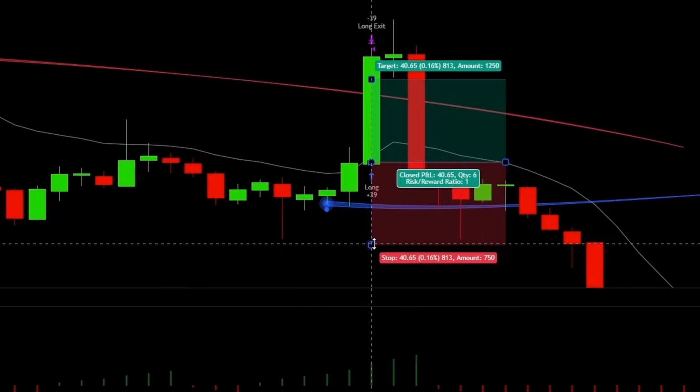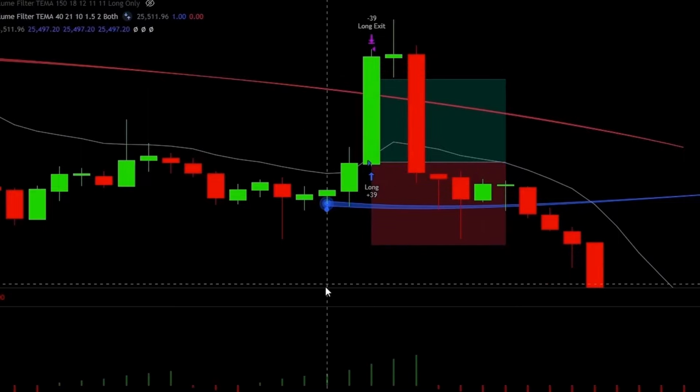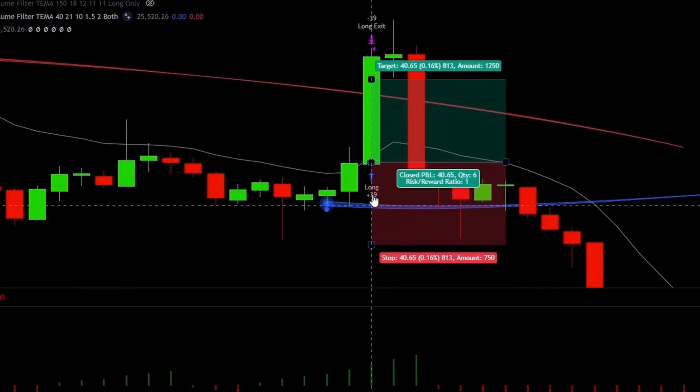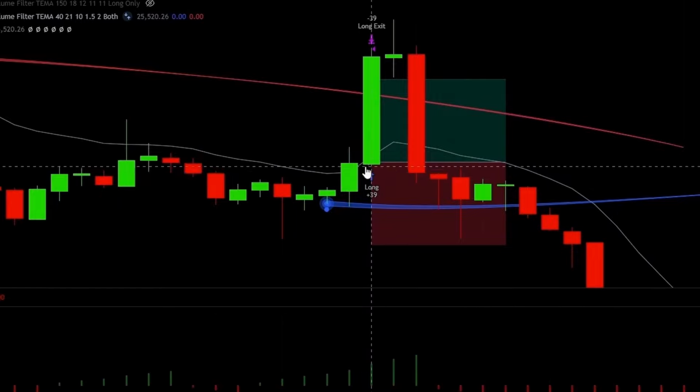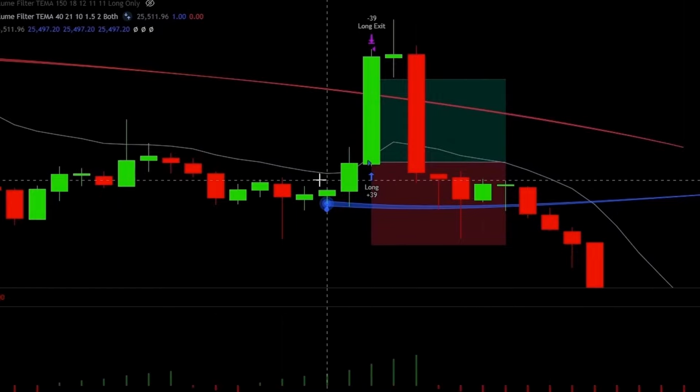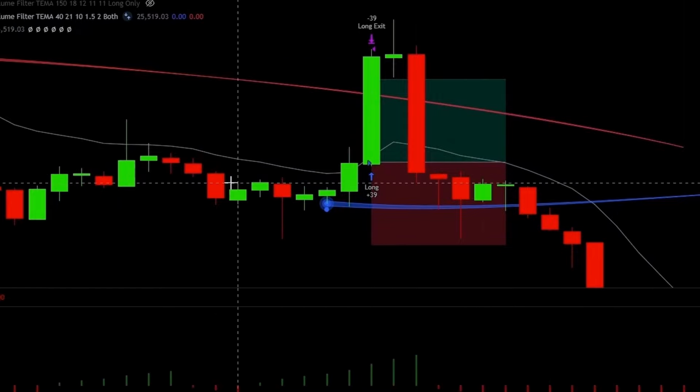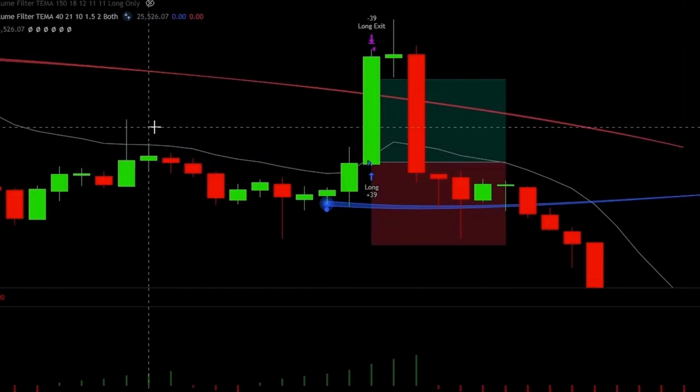Now this is a subjective stop loss placement, so in this case what I usually do is I put the stop loss at the lowest point of the last X number of candles. In this case I choose that X number of candles to be 10 candles, so we will count back 10 candles before the actual entry. So 1, 2, 3, 4, 5, 6, 7, 8, 9 and 10.